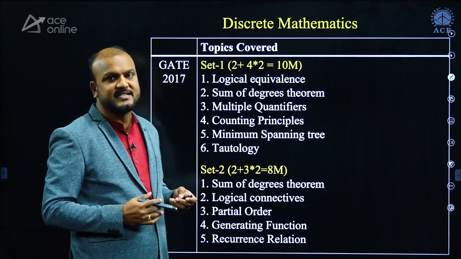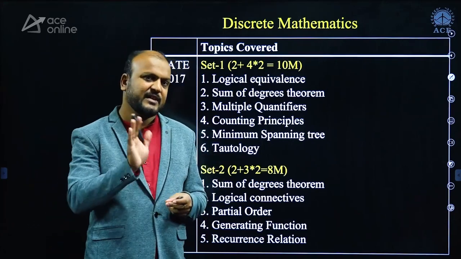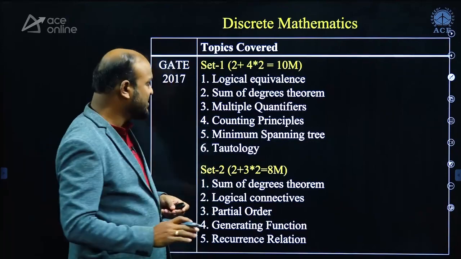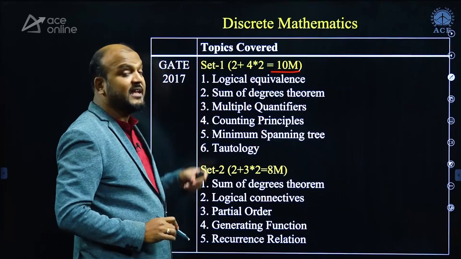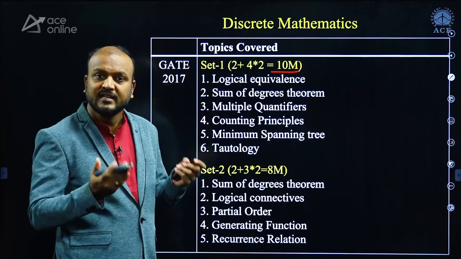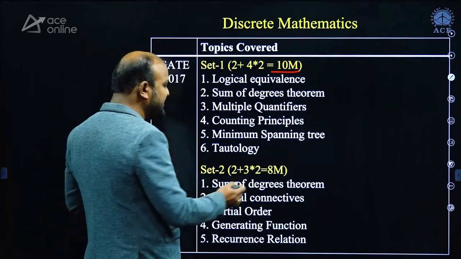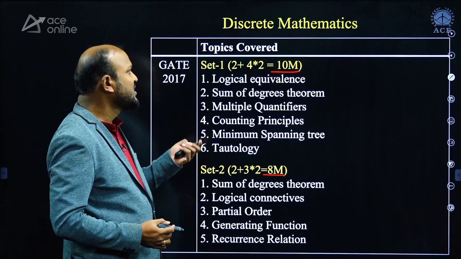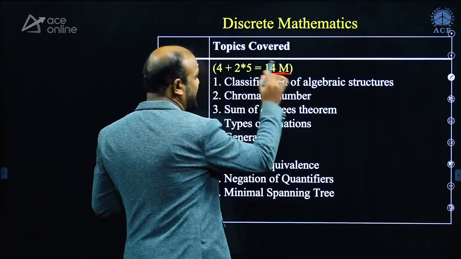Then discrete mathematics. Most students neglect discrete mathematics, but never neglect discrete mathematics and engineering mathematics. From discrete mathematics in 2017, 10 marks is a very good weightage, and in another set it is 8 marks. In 2009 it is 14 marks.